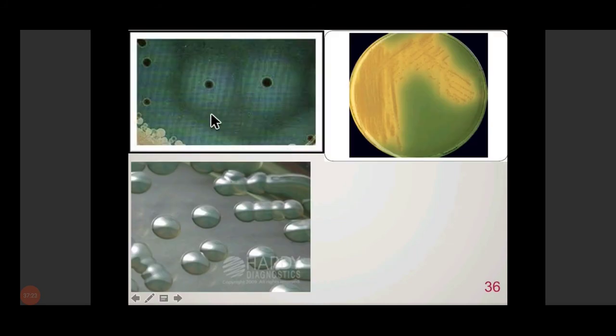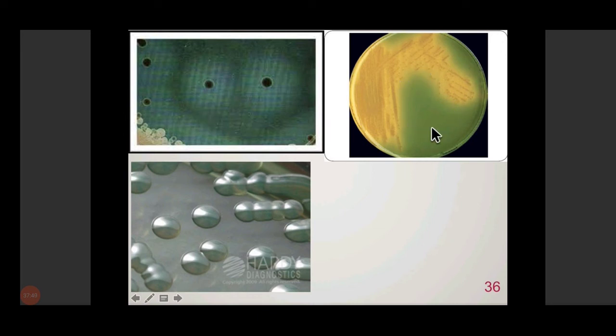So this medium on the top left, the green one, is Monsur's GTTA media. You can appreciate that there are colonies with a black center, and there is a halo around them. This halo is because of gelatin. Vibrio is able to liquefy the gelatin in this media, which is why there is a halo around every colony.